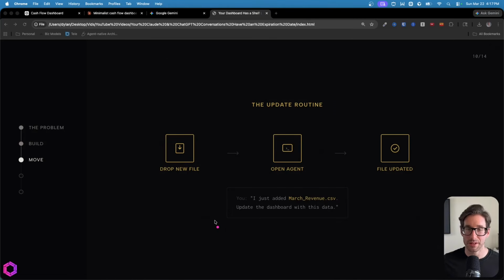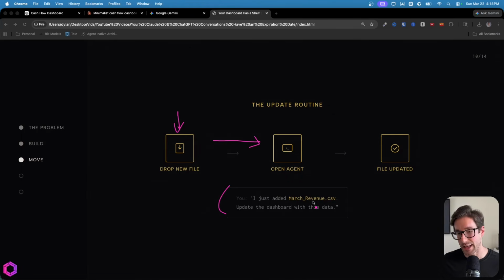Once you have your folder set up, and once you've downloaded those applications I mentioned previously, so Codex or the Claude desktop app with Claude Code or Cowork inside of it, all you need to do is, when you have a new data set you want to add to the dashboard, you just drop that file into that data subfolder you've created. You then open up that agent. So you're going to open up Codex, Claude Code, or Claude Cowork. Make sure you open it inside of the folder that you care about. And that's one of the key differences with this tool. So when you open up the application, you'll just make sure that you open up that folder for a new conversation.